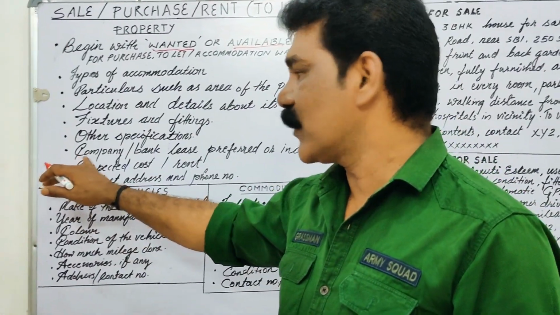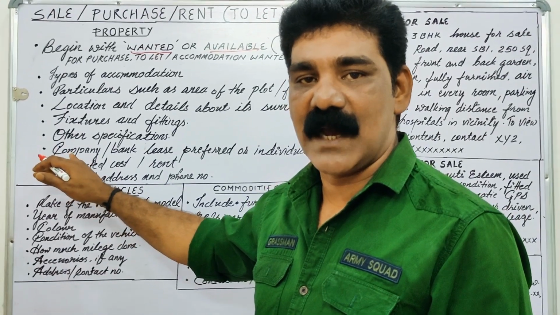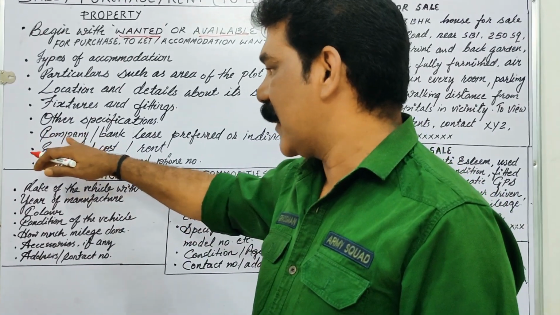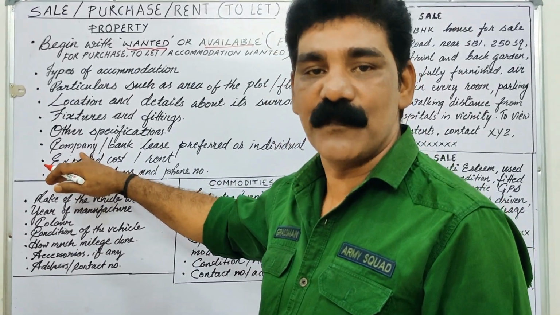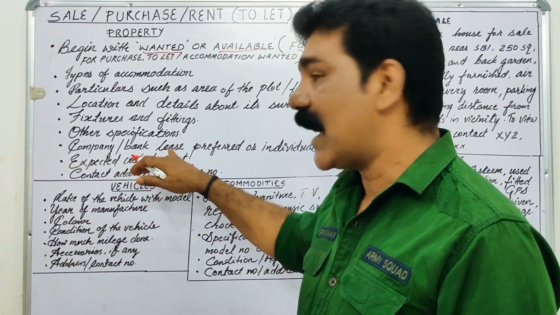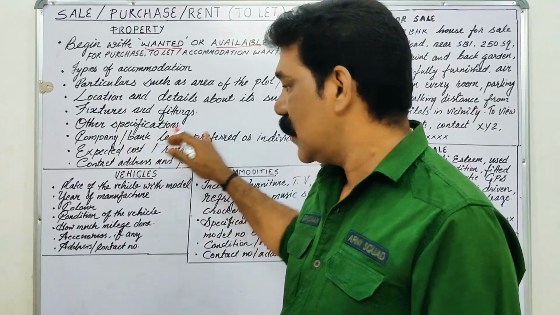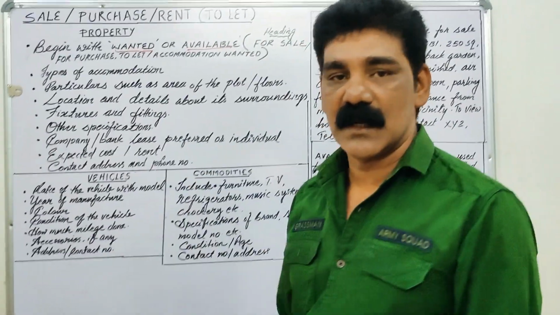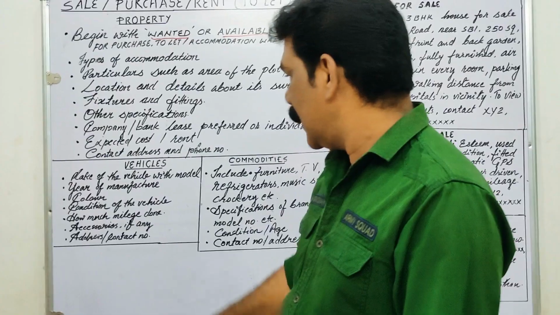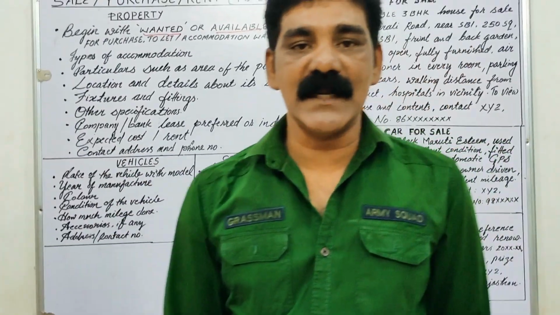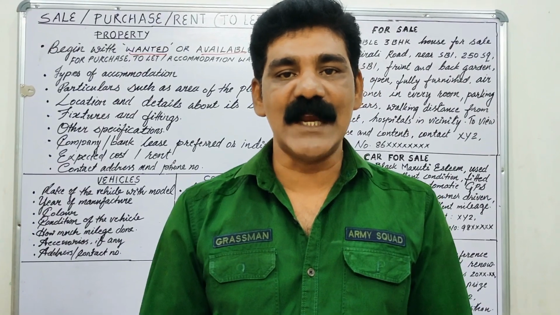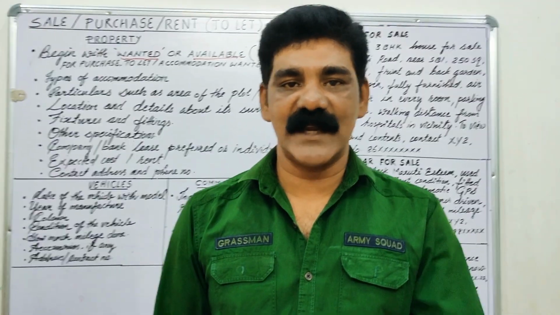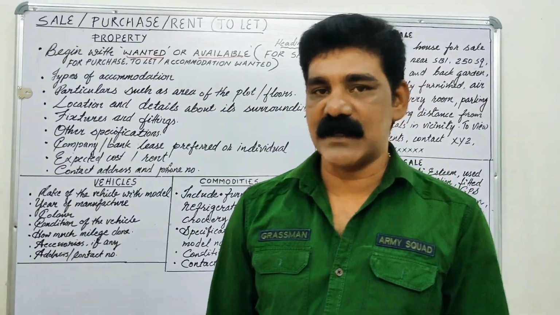Then, for example, if I prefer to give my building to a company, at that time you can mention whom you prefer: a company, a bank lease, or an individual. Then the expected cost: what is the cost that you expect for your property, or if you are giving it for rent, what is the rent that you expect. You may mention that also.